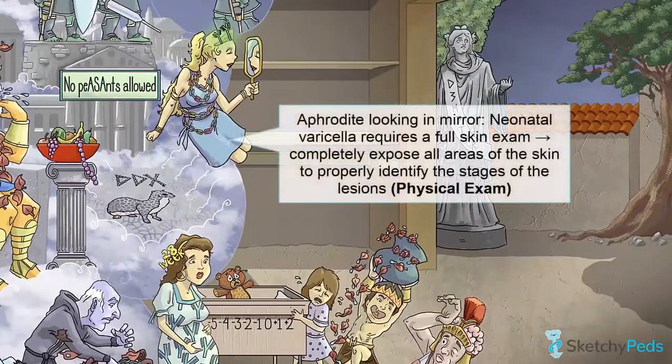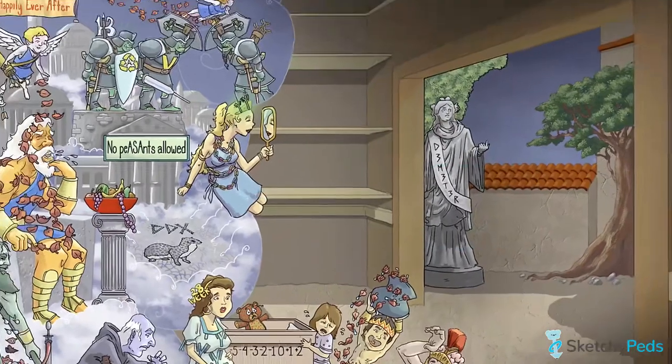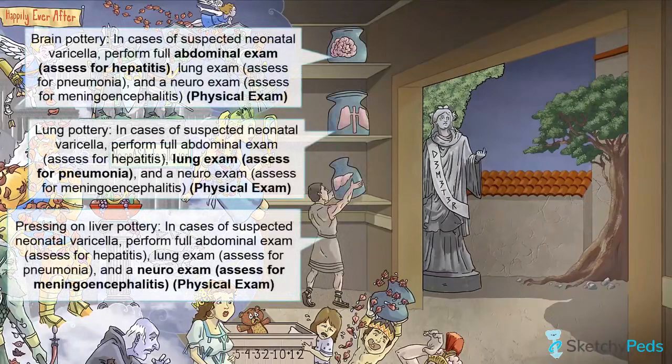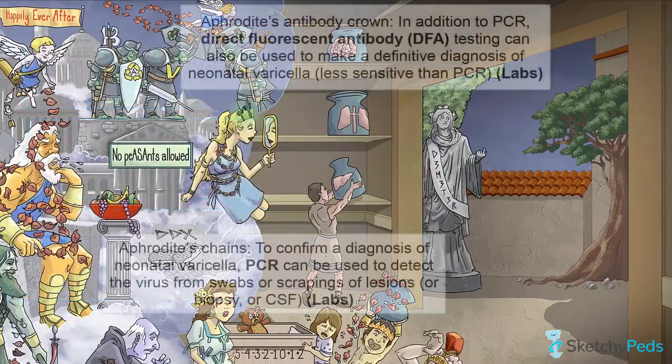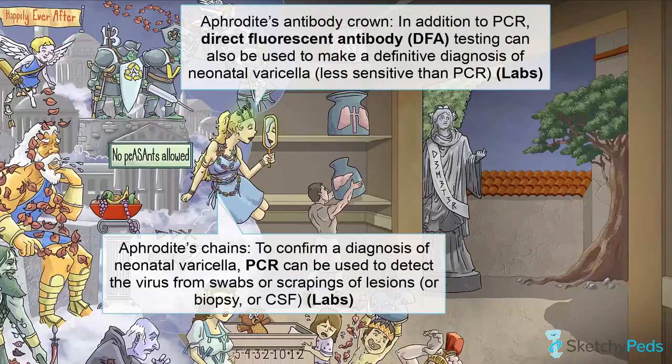When it comes time to examine the little guy or girl you suspect has neonatal varicella, you will need to completely expose all areas of the skin for a thorough exam. Beyond a skin exam, you will also need to carry out a full abdominal and lung exam to look for signs of hepatitis or pneumonia. In order to assess for meningoencephalitis, evaluate their overall behavior, look for any focal neurological symptoms, and check the primitive reflexes such as rooting and Moro reflexes. You can see all these steps symbolized on that shelf of exams in the back, which will hopefully help you on your shelf exams.